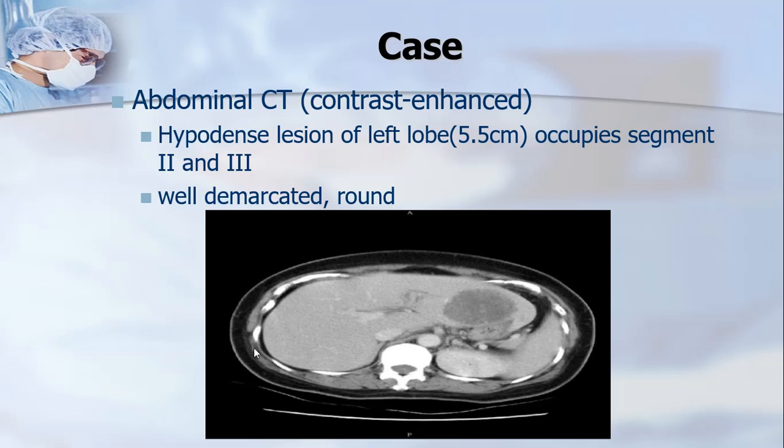Here is the CT scan, which was contrast enhanced, and you can notice here in the left lobe of the liver there is a hypodense lesion. Hypodense means the density of the liver here is on the darker side, which means it is less dense, and it is between 5 and 6 centimeters, and occupies second and third segment. Here you can see this on the left side, and you will also notice that it is well circumscribed. It is not infiltrating further into the liver tissue.